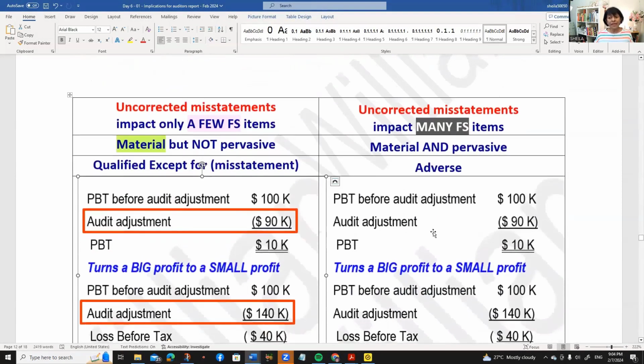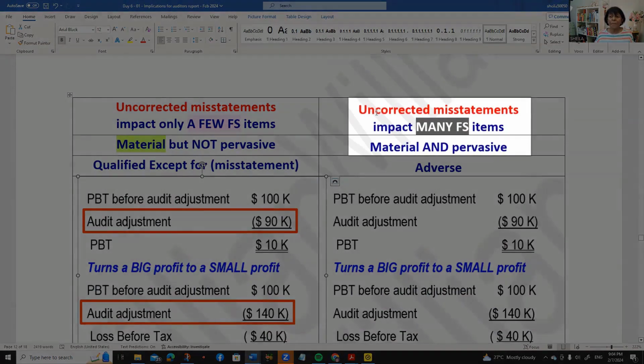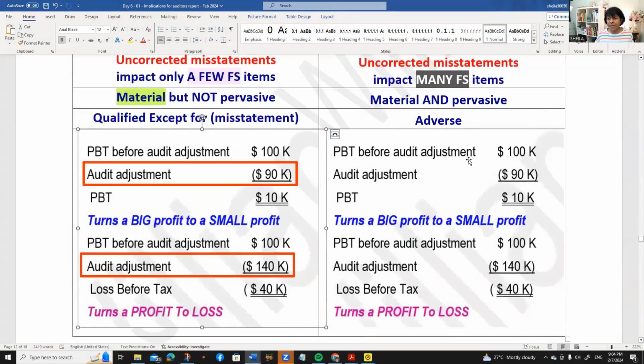Let's go to the right-hand side, exactly the same thing, but the uncorrected misstatements may impact many financial statement items. That means that 90,000 here is made up of many items. There is no doubt you are debiting the P&L, but the credit, oh my goodness, the PPE is misstated, the receivable is misstated, so many things misstated. No doubt the debit side, the net effect is 90K, but on the balance sheet side, it's a nightmare. Then, in that case, it will be material and pervasive.